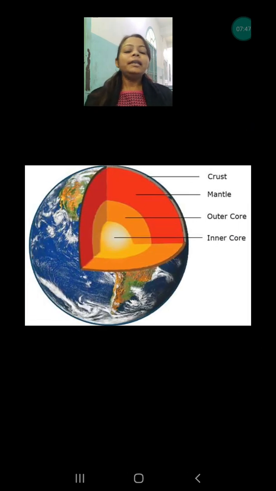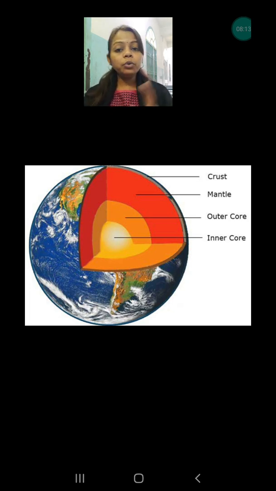Now we are living on the surface of the earth, but there are multiple layers in the earth. Most students are very confused: are they living on the earth, inside the earth, or outside the earth, and is the inside of the earth empty or filled with something? I have told you in this chapter there are 3 layers in the earth.